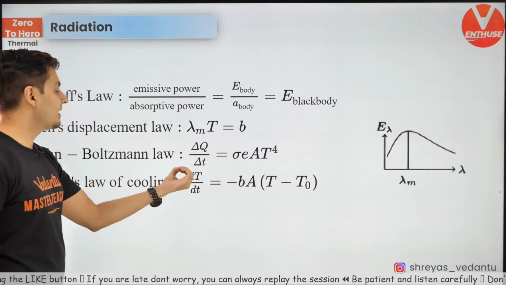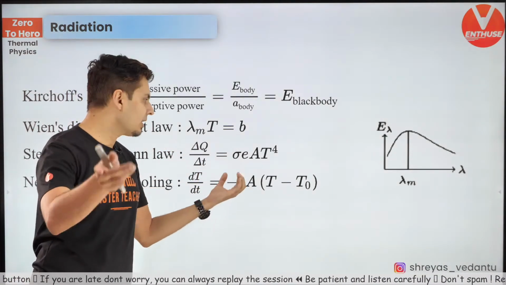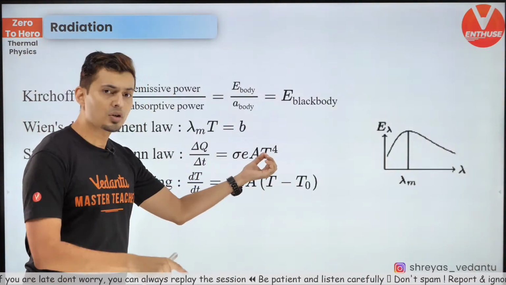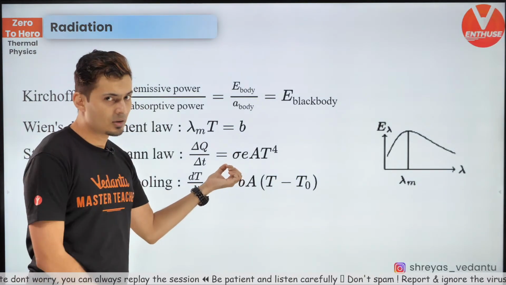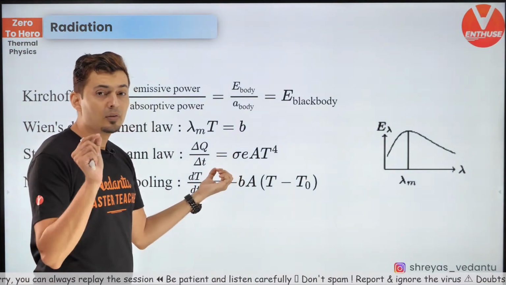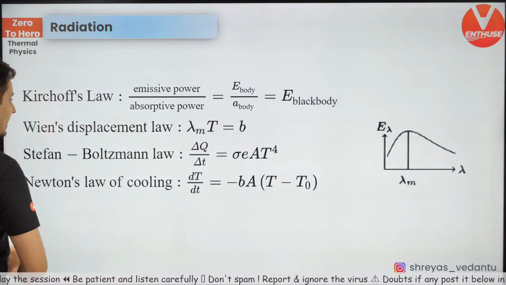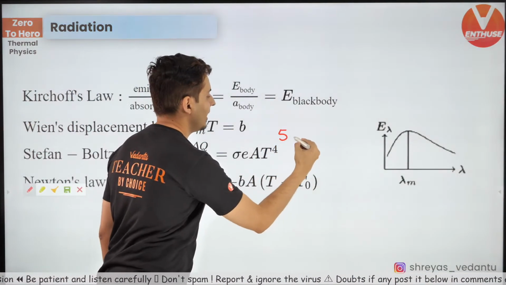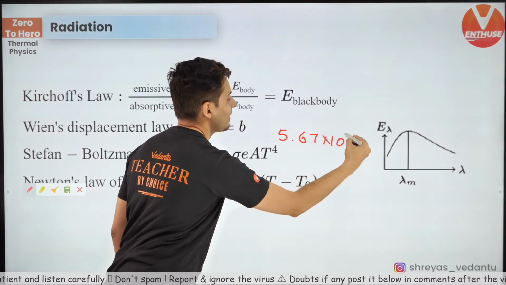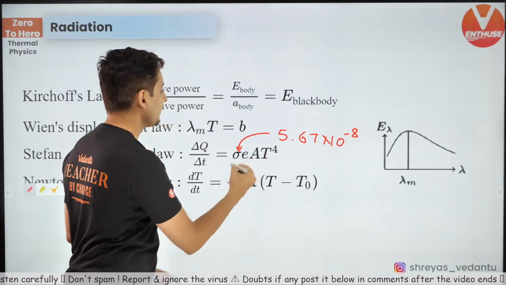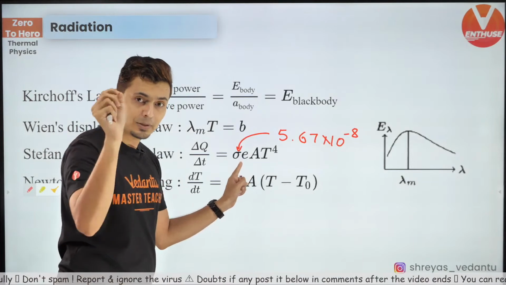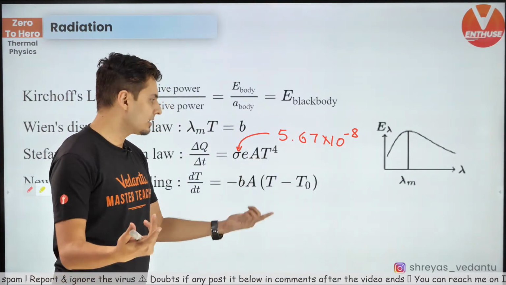Stefan-Boltzmann law, which is the rate at which heat is emitted, is sigma E A T raised to 4. Sigma is Stefan's constant, which has a value of 5, 6, 7, 8. If you remember that 5, 6, 7, 8, it will be very easy. It is 5.67 into 10 to the power minus 8. That's the value of sigma. E is emissivity, that will be given to you, A is area, T is temperature.